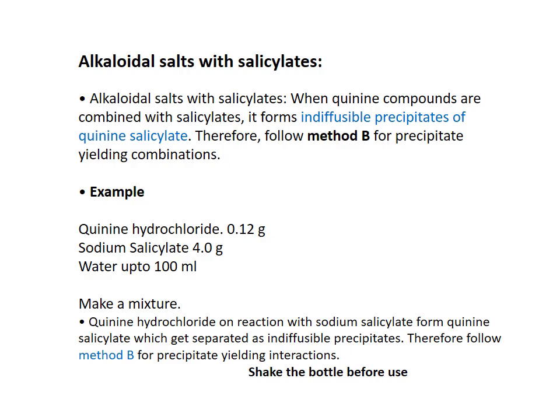Alkaloidal salt with salicylate is a type of chemical incompatibility. When quinine compounds are combined with salicylate, what happens? It forms indiffusible precipitates of quinine salicylate. Okay, the precipitate is indiffusible, so it can be overcome by method B. We can see one example.